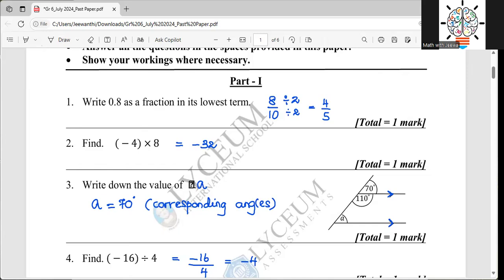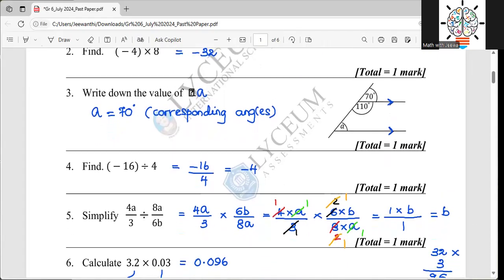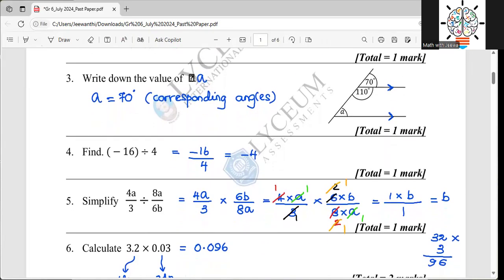Okay, so then the 0.8, write 8 over 10. 2 times 4, 8, 2 times 5, 10, correct. And 4 times 8, 32, and it should be negative. And here it should be 70 degrees, corresponding angles. I can get this from the interior angle method also, but here it is only 1 mark. Then I'm selecting the corresponding angle method.